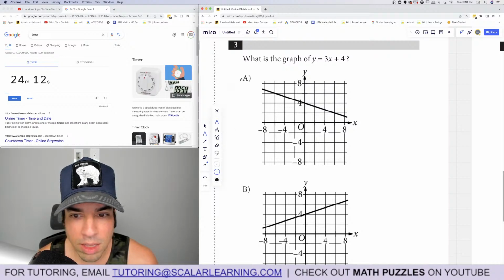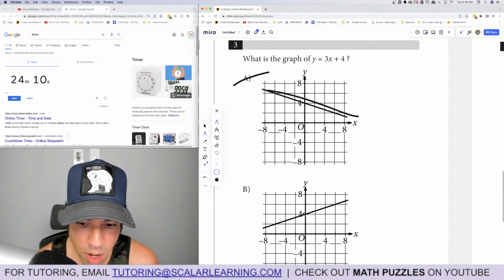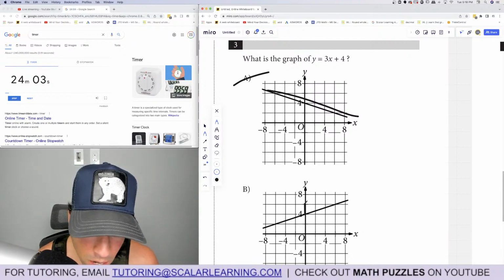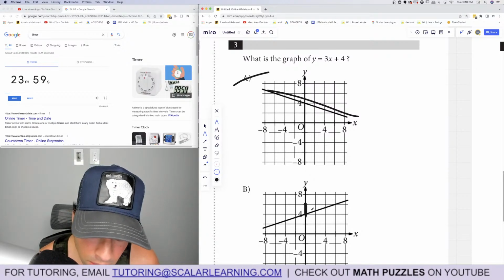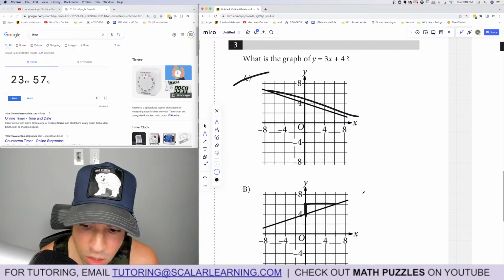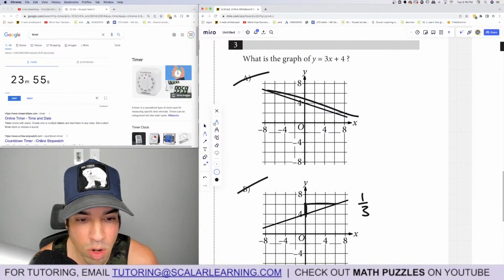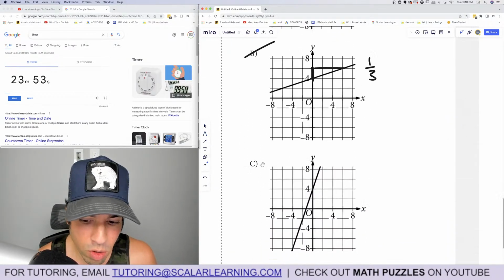Number 3. What is the graph of y equals 3x plus 4? Okay, so it's not this one because it's a negative slope, but it's the right y-intercept. This is a positive slope, and it is the right y-intercept, but the slope is wrong because, look, it goes up 2 and then over 6. So that's actually a slope of 1/3, so it's the wrong slope. We need a slope of 3/1, which I'll show you.